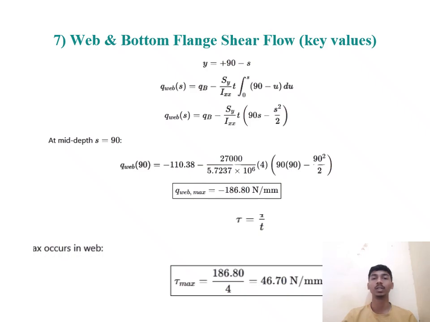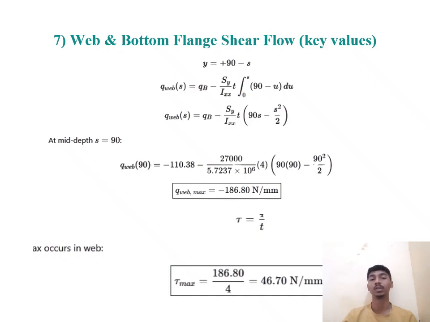Y is equal to plus 90 minus S. Q web S is equal to QB minus Sy divided by Ixx into T, integration 0 to S of 90 minus u du. Q web S is equal to QB minus Sy divided by Ixx T, 90S minus S square by 2.